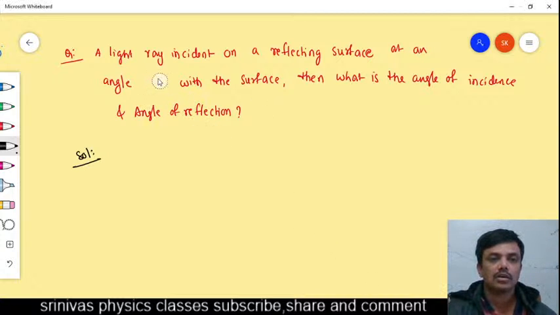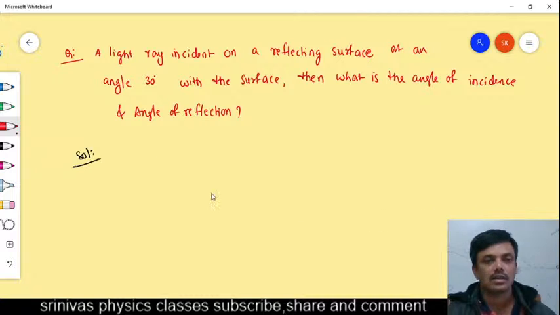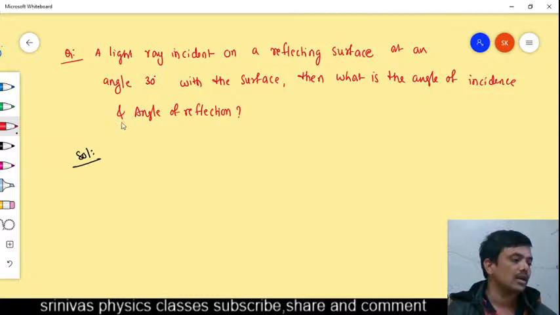Now I am changing the question. I am giving the 30 degree now. Now you start the answer. What they gave here and what we have to find out.